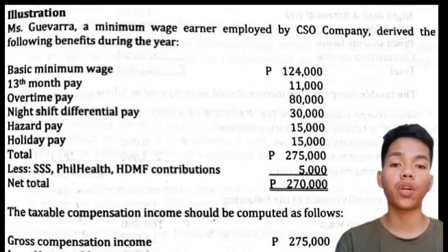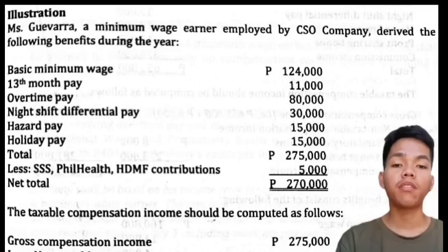So this is our illustration. Ms. Guevara, a minimum wage earner employed by CSO company, derived the following benefits during the year. Basic minimum wage, 124,000, and 13th month pay, 11,000, overtime pay, 80,000, night shift differential pay, 30,000, hazard pay, 15,000, holiday pay, 15,000, total of 275,000, less SSS, PhilHealth, HDMF contribution, 5,000, with net total of 270,000.